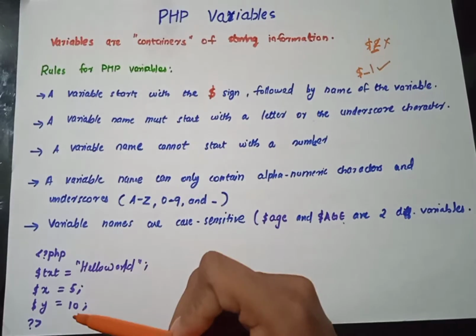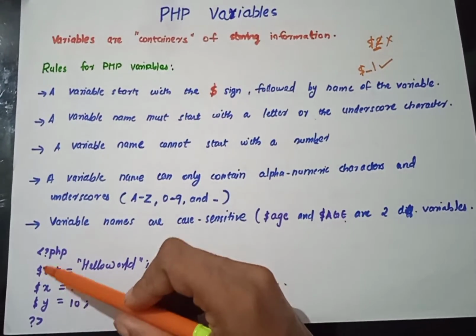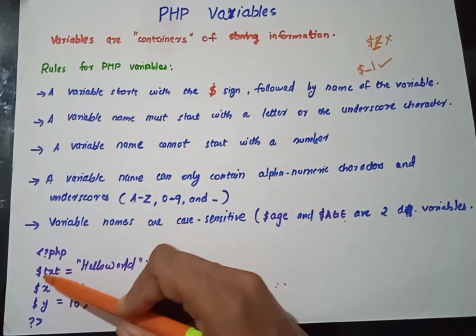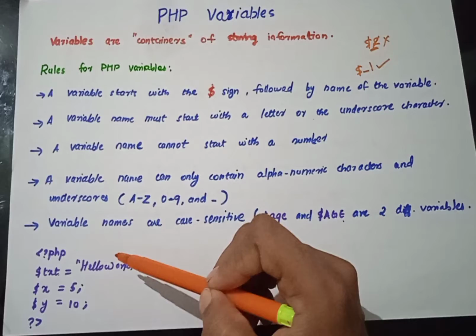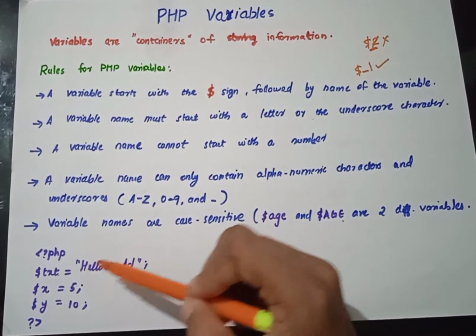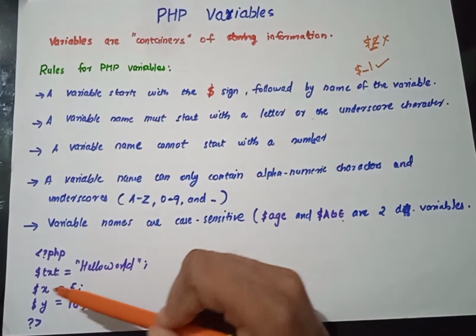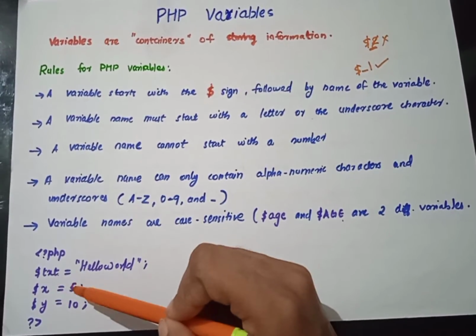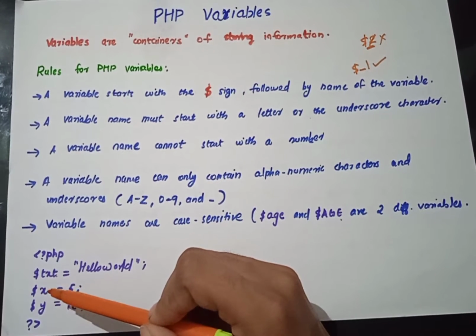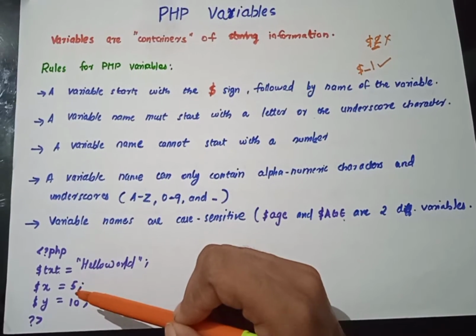Okay, so here is an example. You can see we started with our PHP, then this is $text, which means you defined a variable here, and it is equal to hello world, which means you assigned a value to the text variable. In the next line you can see $x is equal to 5, which means you give a variable name x and assign it the value 5.